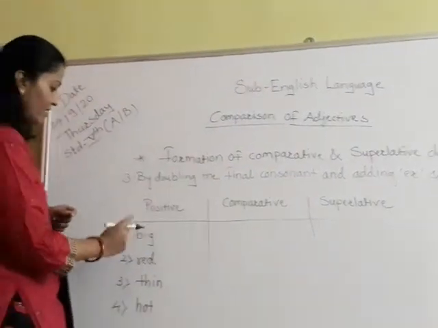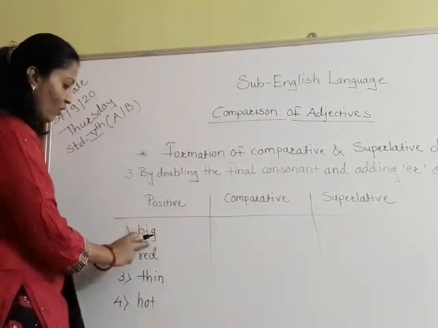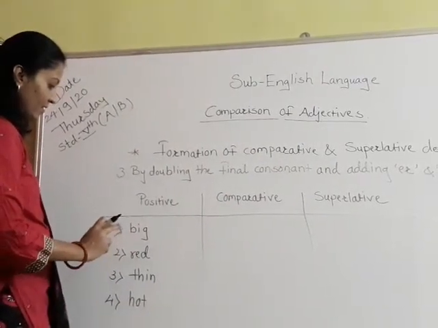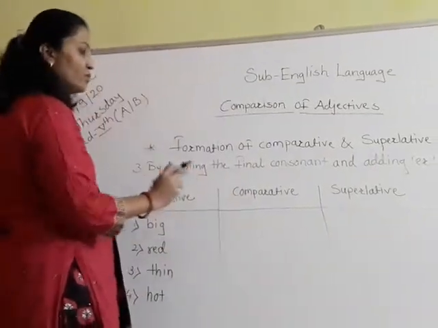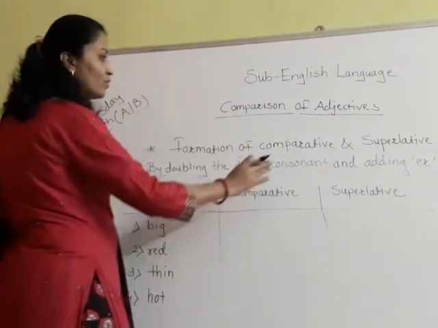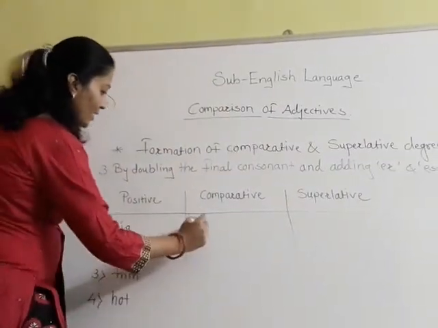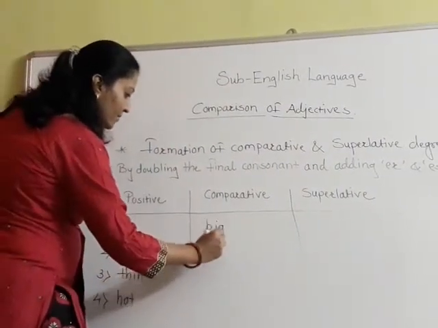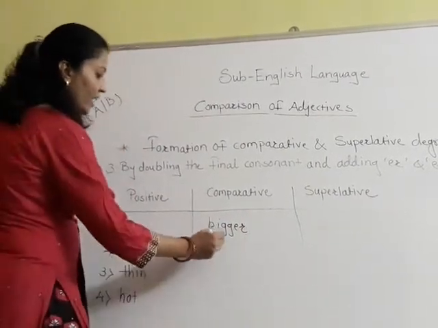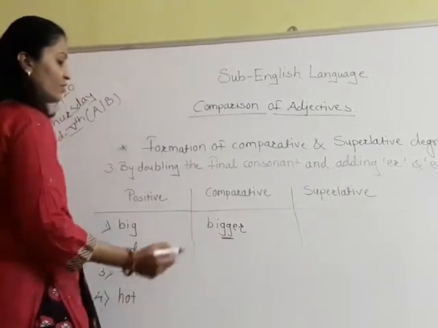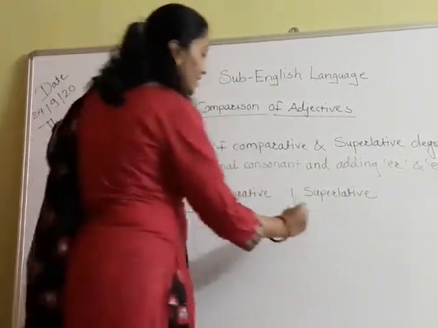Now see here in this spelling, B-I-G, G is the consonant. When we want to form the comparative degree, we have to add ER to that word. So here we will write bigger. Here we have used double G. Big, bigger and biggest.